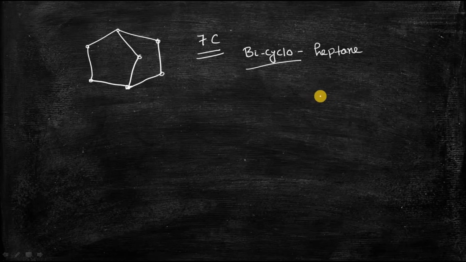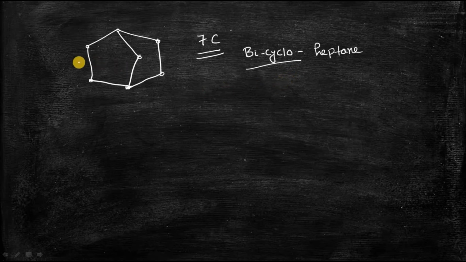Now another important thing that you should understand is the number of carbon atoms in each bridge. So that also you have to mention. So this nomenclature is not totally complete. This nomenclature will be completed if you mention the different number of carbon atoms each bridge possesses.